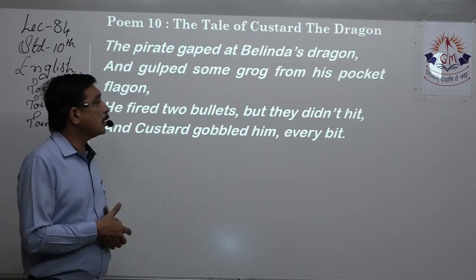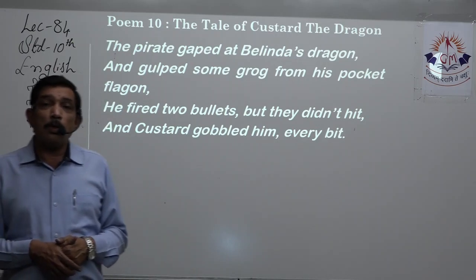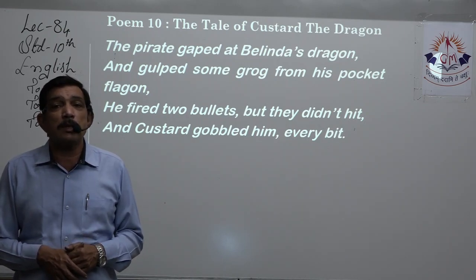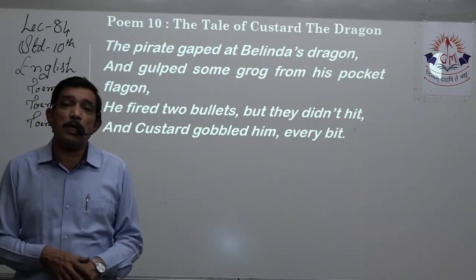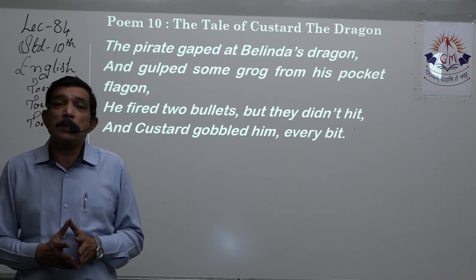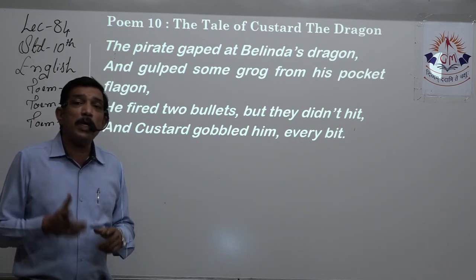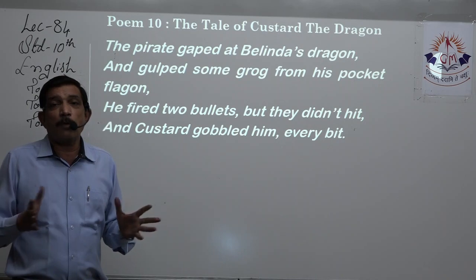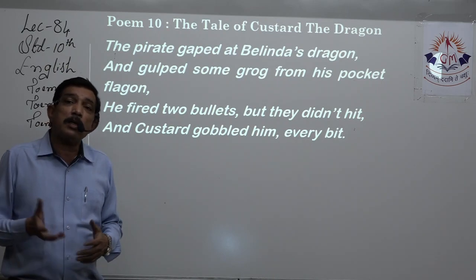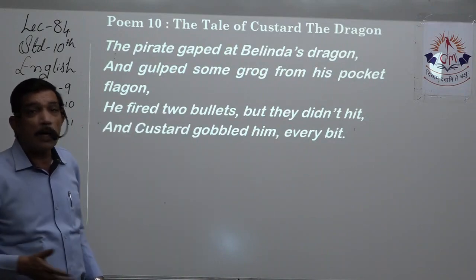He fired 2 bullets, but they didn't hit, and Custard gobbled him every bit. Yes, though he tried to show courage, he fired his pistols, 2 rounds from each of his pistols, but both of them missed because the dragon is quite big. Then also he missed. That means how terrified this pirate must be, that the dragon was right in front of him. It should have been a very sure shot, because if you're firing at a very huge animal, your bullet can't miss. So here the pirate is so terrified that he fired 2 bullets, then also he missed the dragon, such a huge dragon in front of him.